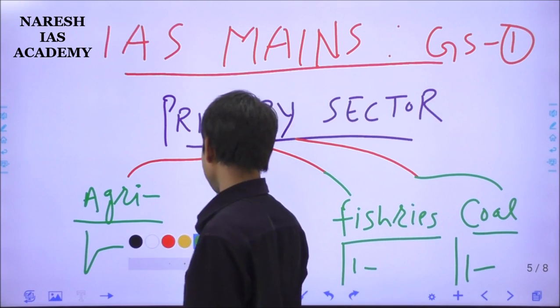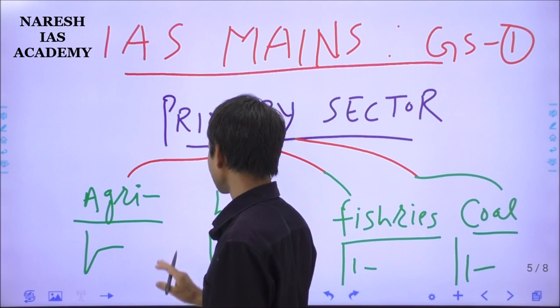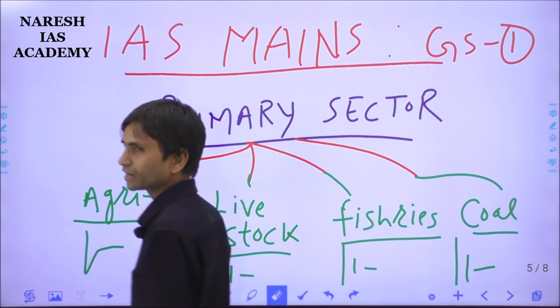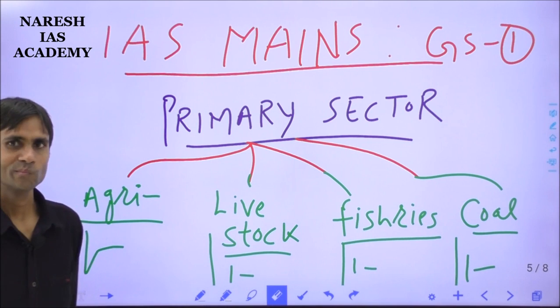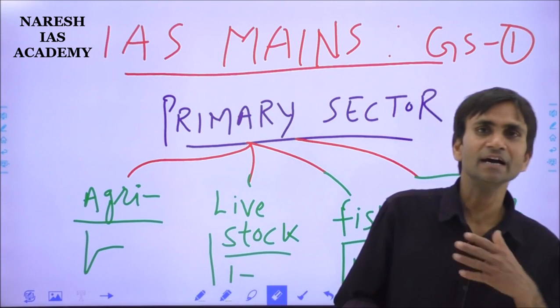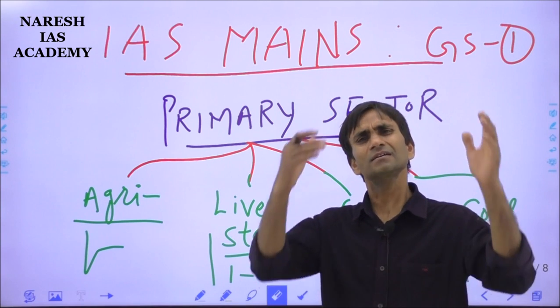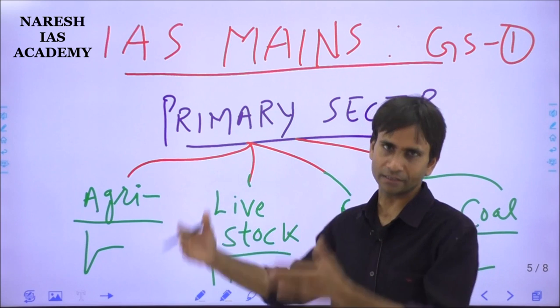The agriculture sector is a large sector, providing employment in India, the largest sector, and definitely it has contribution in India's GDP and employment creation, and this is the traditional or conventional sector.